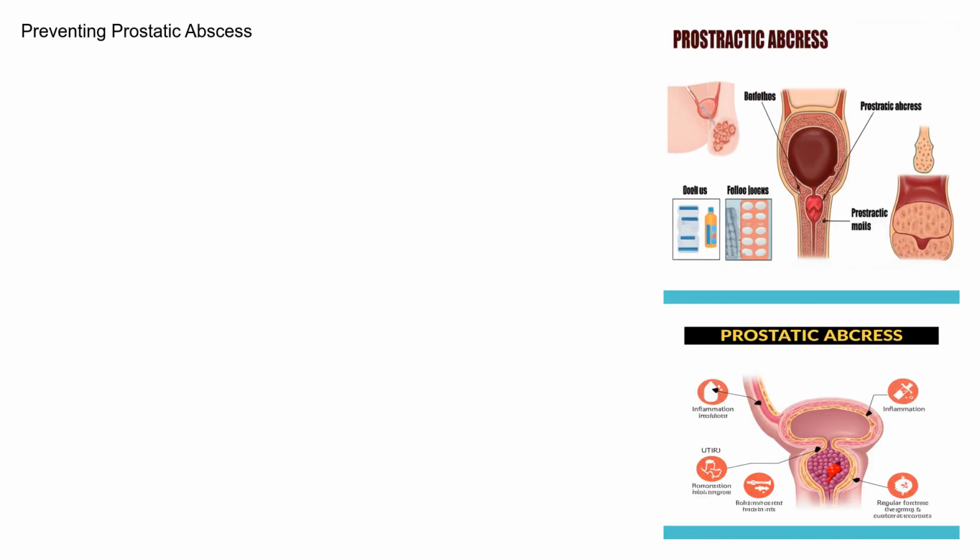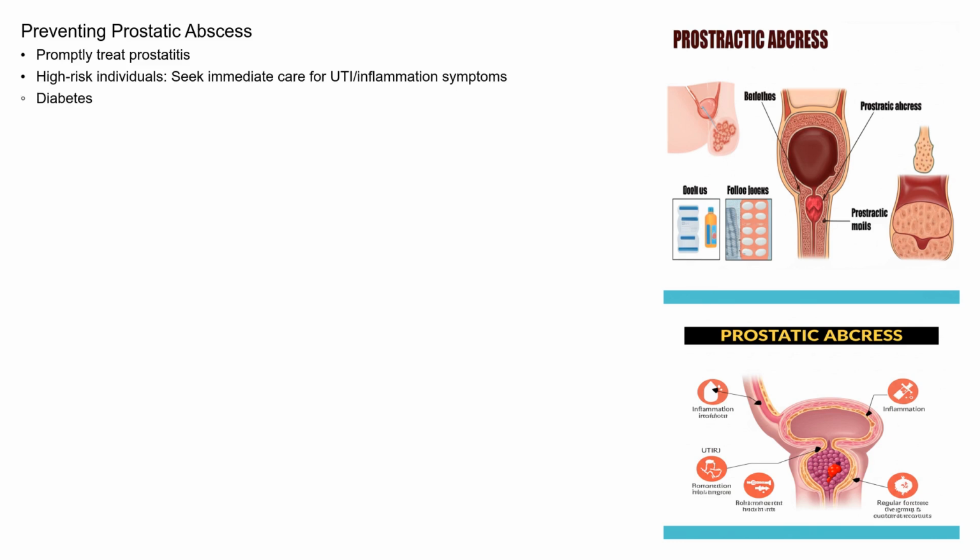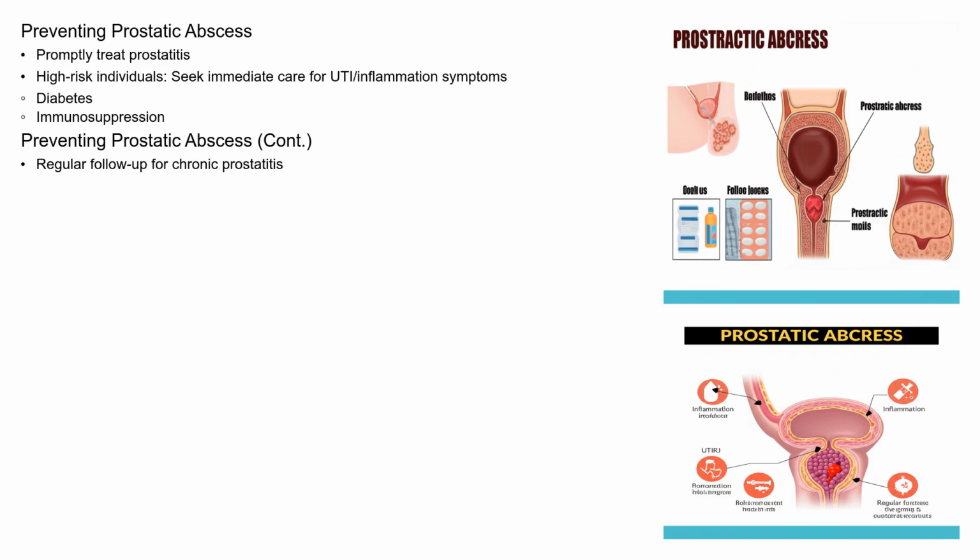Preventing a prostatic abscess primarily involves prompt and effective treatment of prostatitis. Men at high risk, such as those with diabetes or immunosuppression, should be particularly vigilant about seeking medical attention for any symptoms of urinary tract infection or prostate inflammation. Regular follow-up with a healthcare provider is also important for men with chronic prostatitis. Proper hygiene can also help reduce the risk of urinary tract infections.